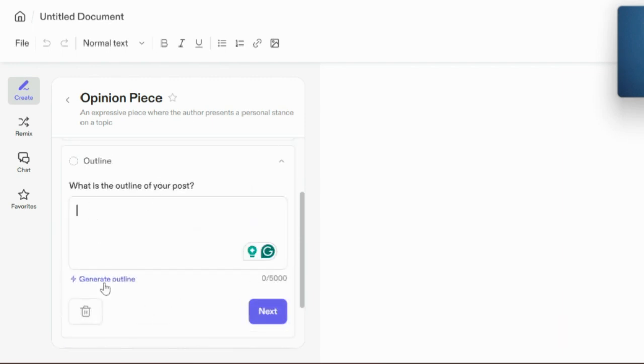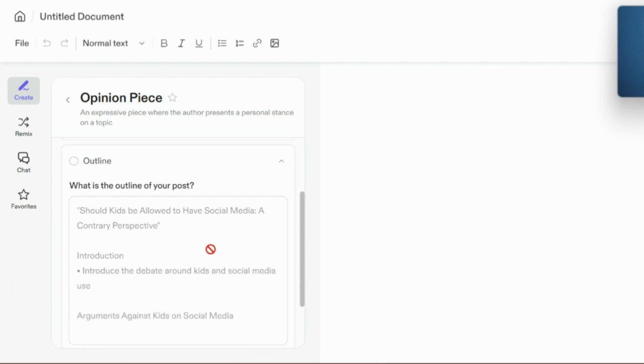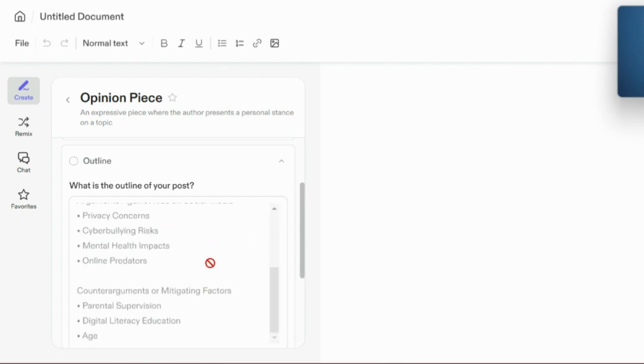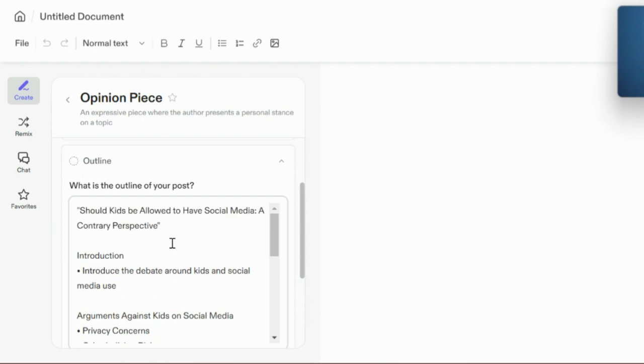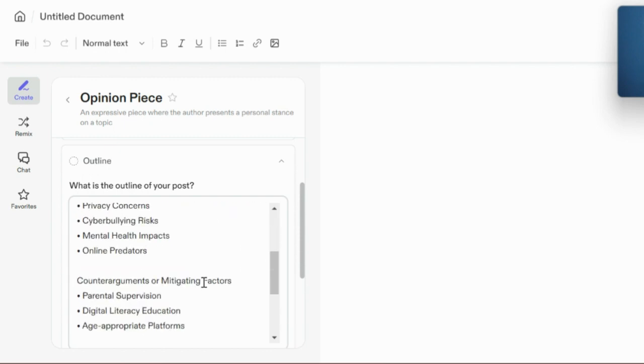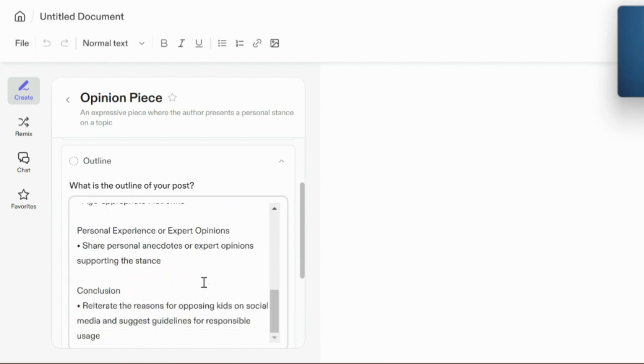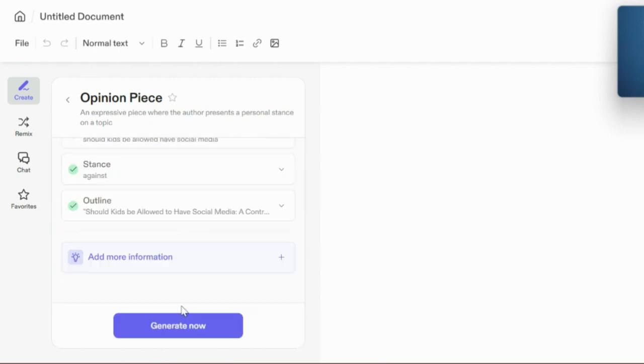What is the outline of your post? Let's just generate the outline. Again, this is something that I really like about Jasper AI, because having an outline is the most important thing when you're doing AI blogging, because if you don't give enough context to the AI writing tool, then it just gets lost and just keeps repeating itself. So that's brilliant that we have an outline.